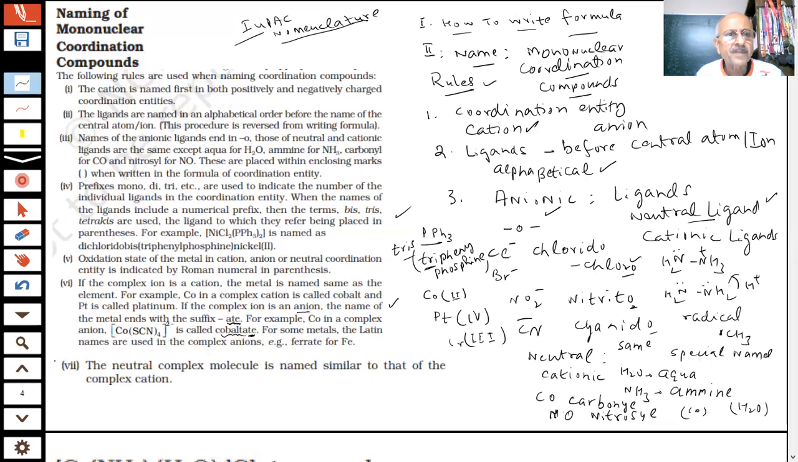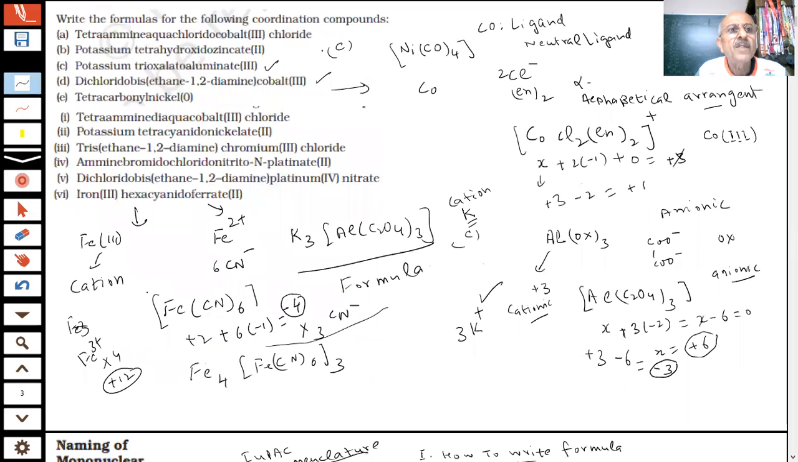For example, see here when I write this one neutral, is there any charge here? No, sir. Any cation or any anion, can you see? Nothing. No, sir. So it will behave like a cation, named like a cation. Tetracarbonyl nickel, I have not changed anything. Nickel as it is, and then the oxidation number of the nickel has been written, students.